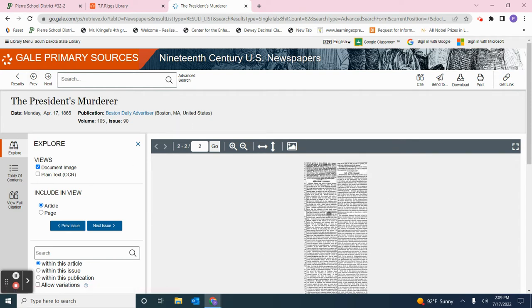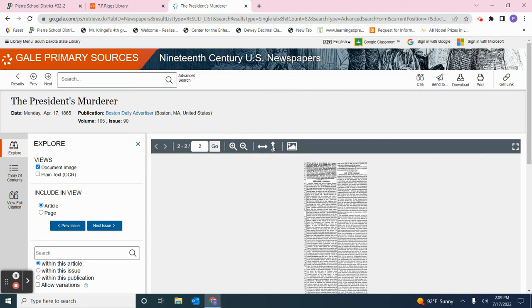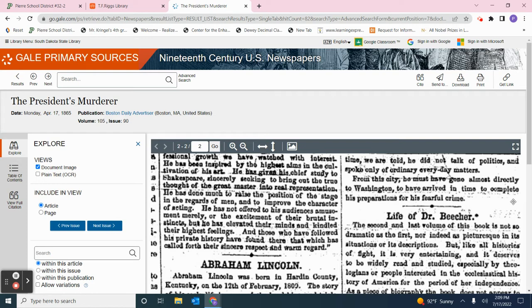Now, I don't know about you, but this is impossible for me to read. So if I come over here, I have the option of zooming in if I want to, and then I can navigate around the page if I want to. Okay, that's going to fit it to the height, fit it to the width. That makes it a little bit easier to read. I can do it that way.